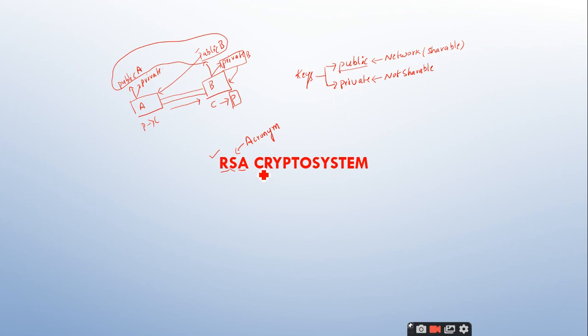Here the crypto system has been named after its inventors. There are three inventors of this crypto system. The first inventor is Rivest, the second one is Shamir, and the third one is Adleman. They took the first letters of Rivest, Shamir and Adleman, and named the crypto system the RSA crypto system, and it was invented in the year 1978. It's an old algorithm, but still it is one of the strongest crypto systems. Is it clear up to this introduction point?